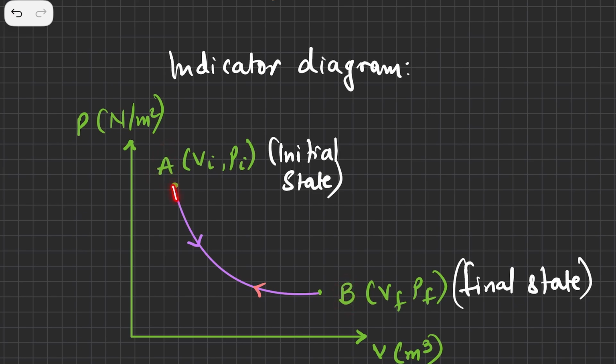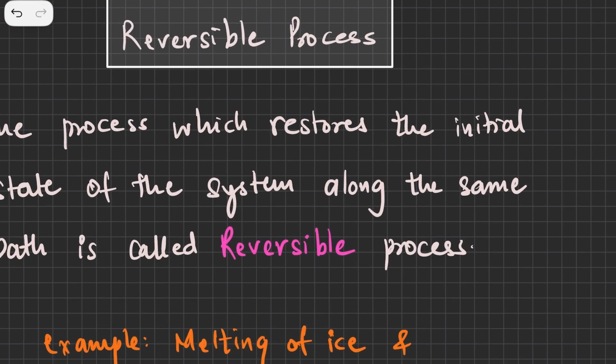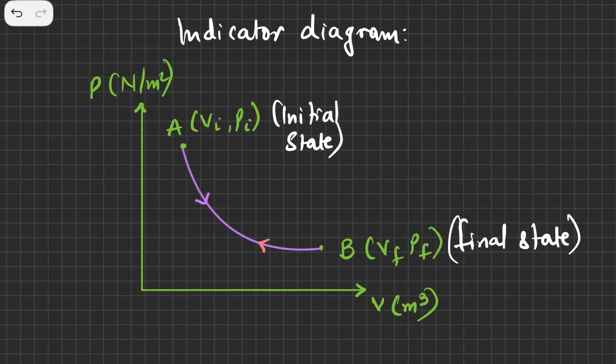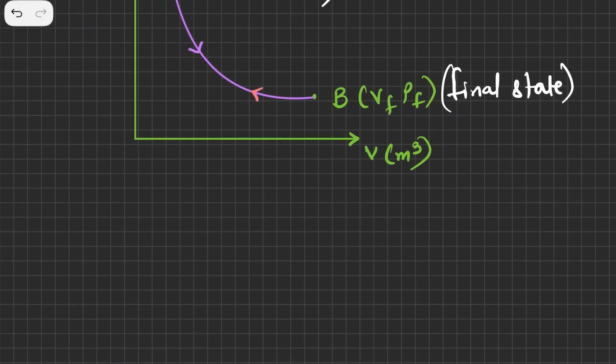If a system goes from an initial state to a final state and then back to its initial state along the same path, then we call this process a reversible process. It had some initial volume and initial pressure, and some final volume and final pressure, but if you are able to go between the initial state and the final state along the same path, we call it a reversible process. So this is all about reversible and irreversible processes.